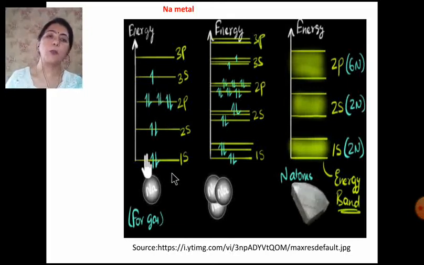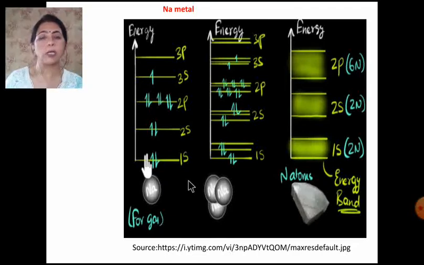Now let us suppose that there is another sodium atom, a second sodium atom. Obviously that atom will have the same electronic configuration, but there will be a slight difference in the energy levels. When these two sodium atoms come closer and overlap and behave like a molecule, their atomic orbitals also overlap to form the molecular orbitals.